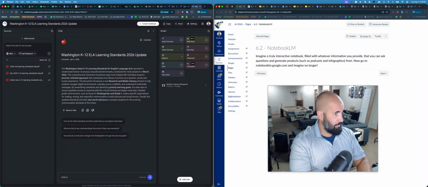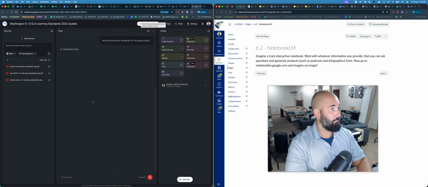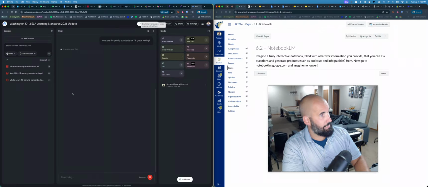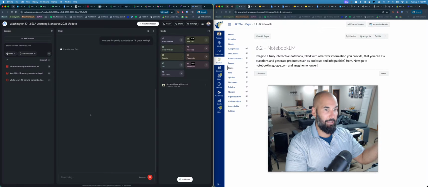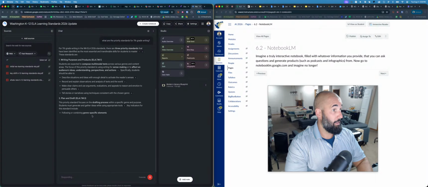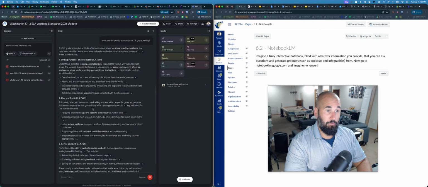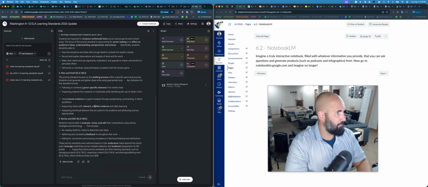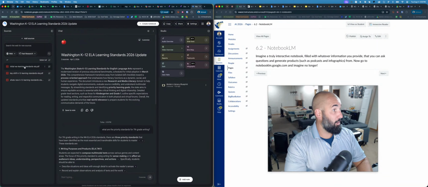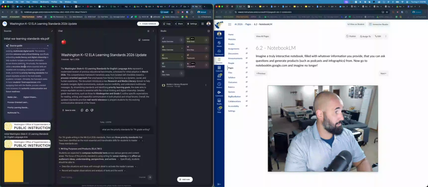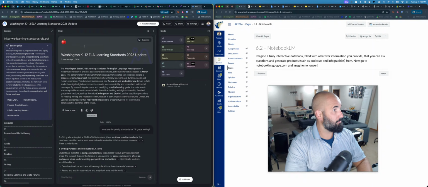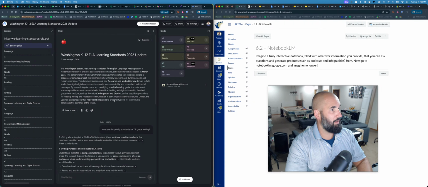What are the priority standards for 7th grade writing? Then it's going to look through these sources and it's going to tell me. So I can consistently come back to this. So I can build my own little expert here for the Washington ELA standards. So I've got this, look at that, awesome. Then I could always open up these sources and I could verify that if I need to. Okay, or I could re-download them or just go find them.